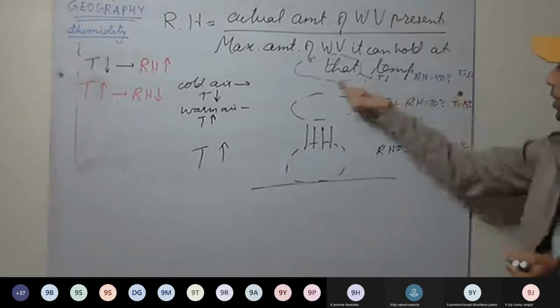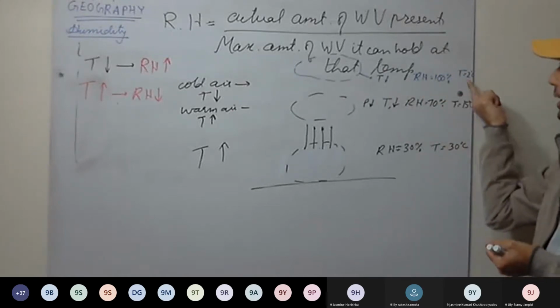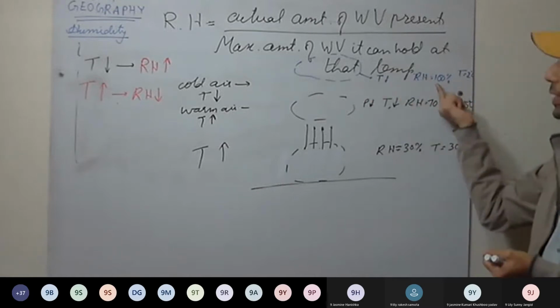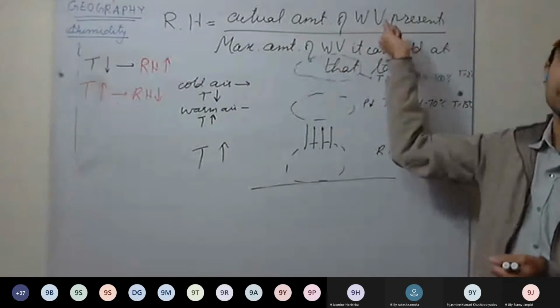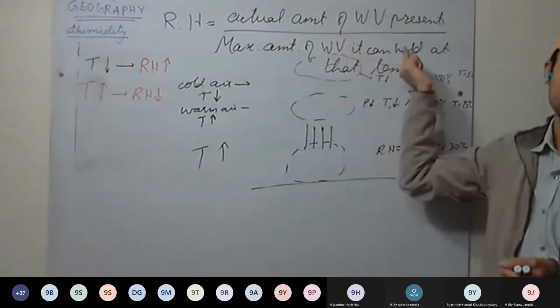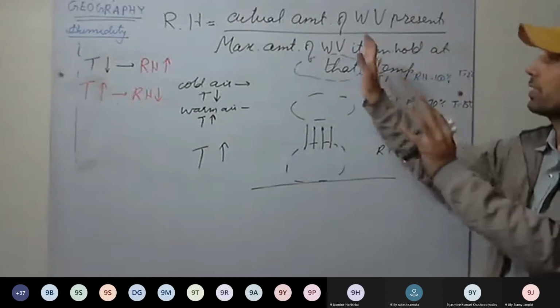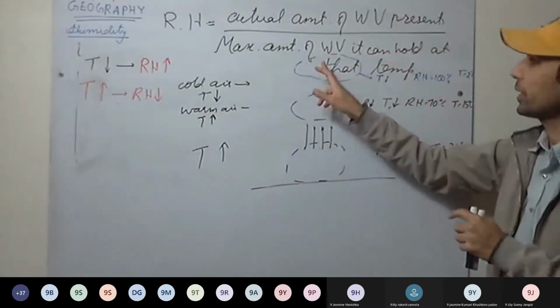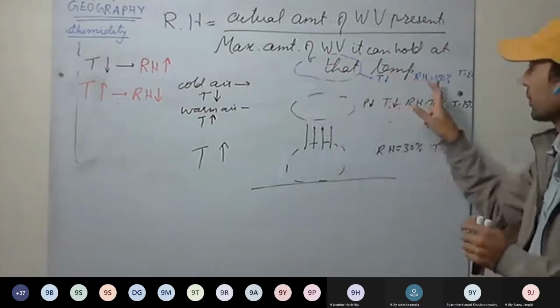So what is happening here now? See here, relative humidity becomes 100% and temperature is 2 degrees Celsius. As relative humidity becomes 100, it means the actual amount of water vapor is the same as the maximum amount of water vapor it can hold. It has reached its threshold, it has reached the limit. This air has reached the limit of what amount of water vapor it can hold.